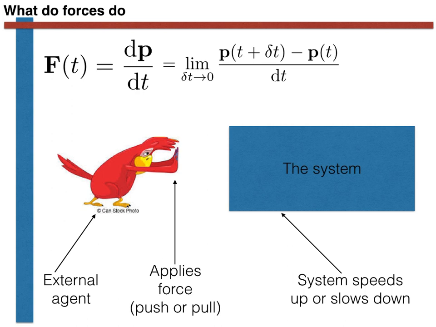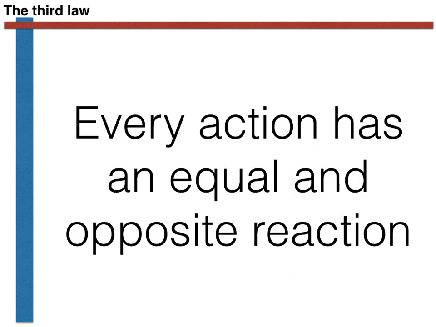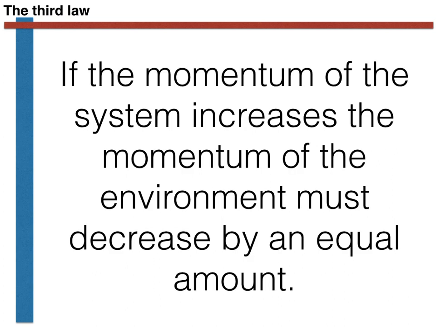With all this in mind, let's now take a look at Newton's third law once more and try to work out what we mean by action. An action is something that happens to the system when a force is applied upon it by an external agent. We know what happens to the system when a force is applied to it, however. Its momentum changes. We might therefore rewrite Newton's third law as follows. If the momentum of the system increases, the momentum of the environment must decrease by an equal amount.